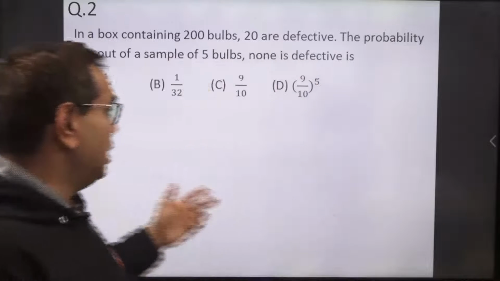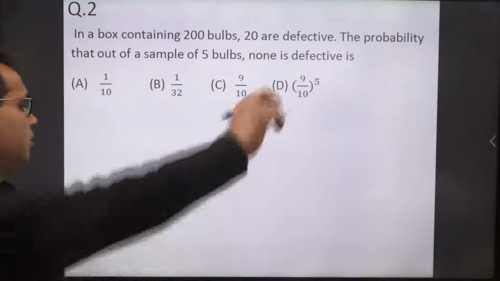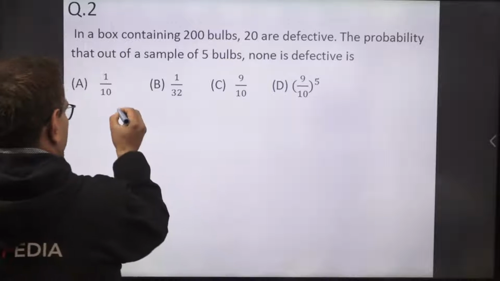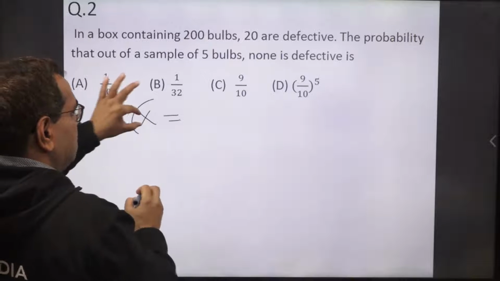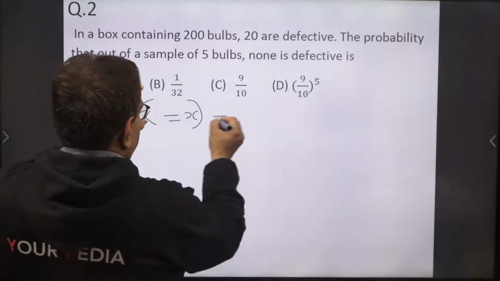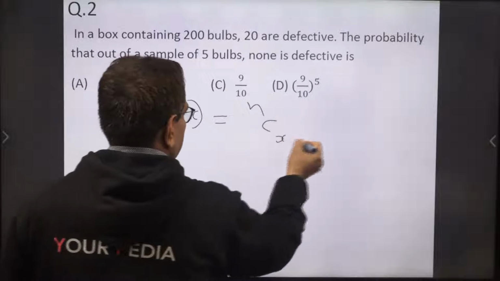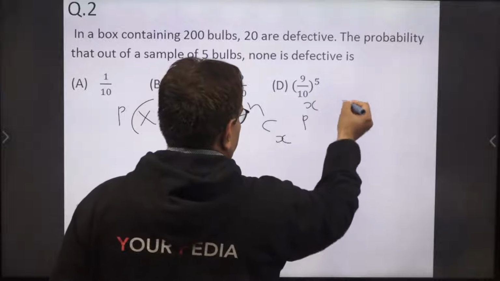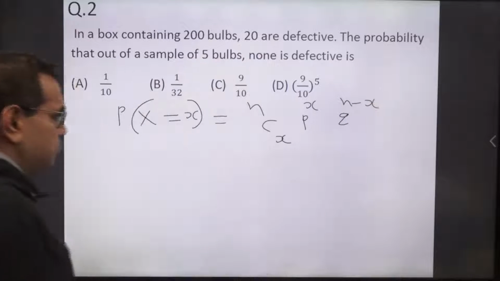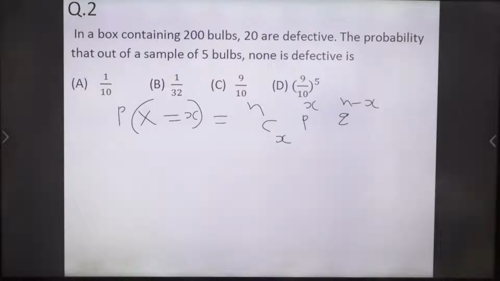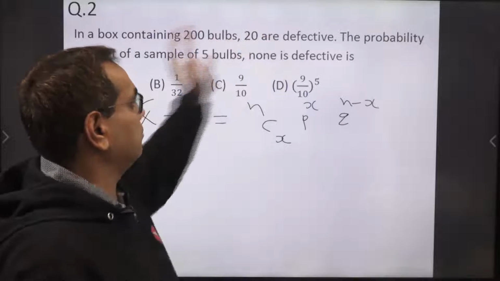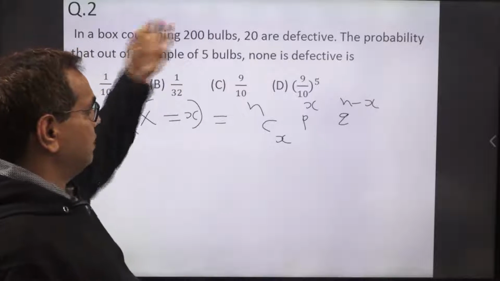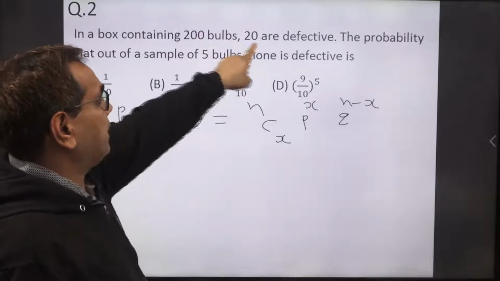Now here, how can we apply this binomial formula? We know that the probability that a binomially distributed random variable x takes a value small x is given by the formula nCx p to the power x q to the power n minus x. This is the formula for binomial distribution. Here, in a box containing 200 bulbs, 20 bulbs are defective. So if we randomly pick a bulb, the probability of that bulb being defective is what?